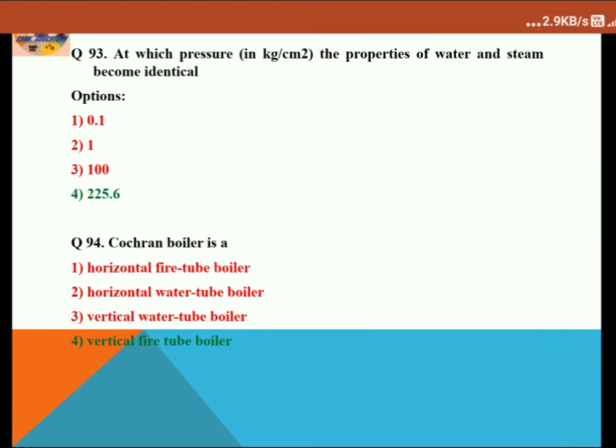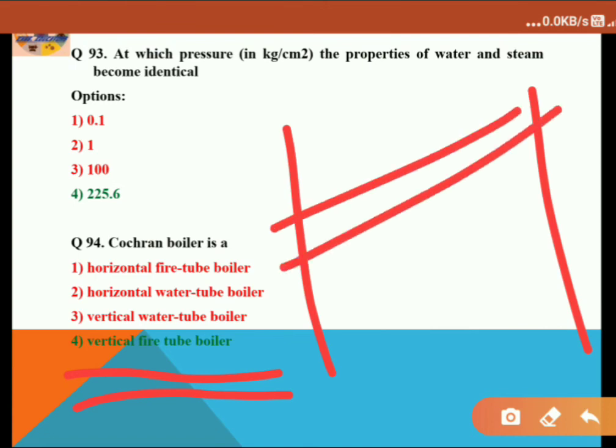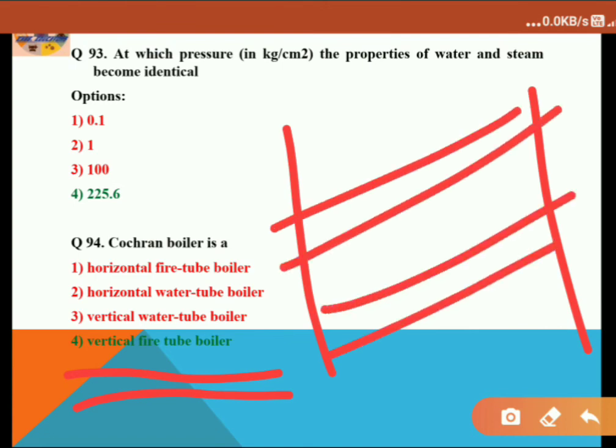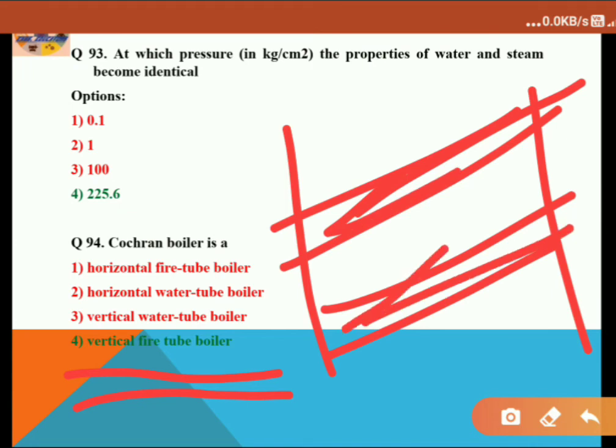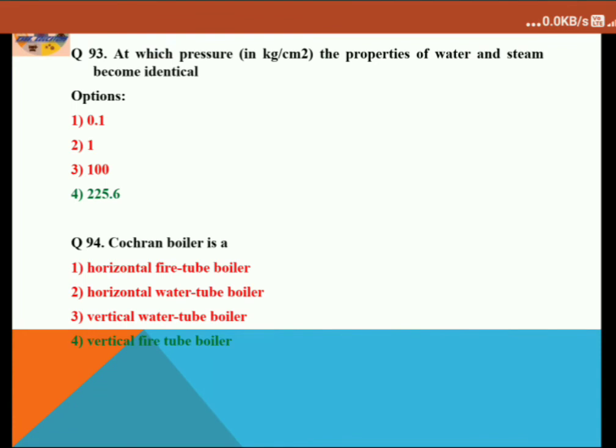Cochrane boiler is nothing but a vertical fire tube boiler, option 4. As you know what a fire tube is, some tubes are there in the boiler. If water is flowing through the tube, that is a water tube. If flue gases are flowing through the tube, that is a fire tube boiler. And remember, the efficiency of a water tube boiler is much higher than a fire tube boiler. So the ultimate option 4 will be the correct answer. Let's proceed to the next question.